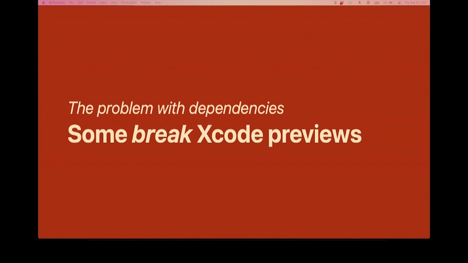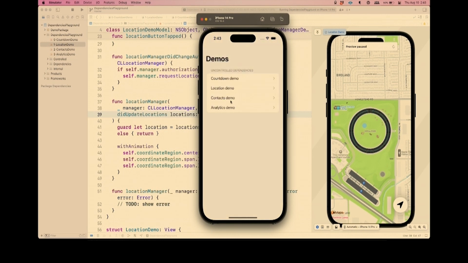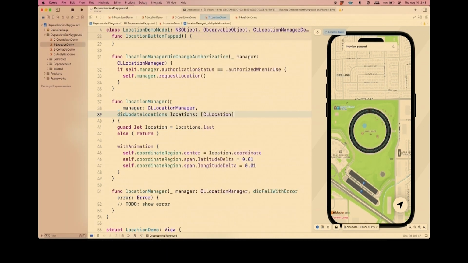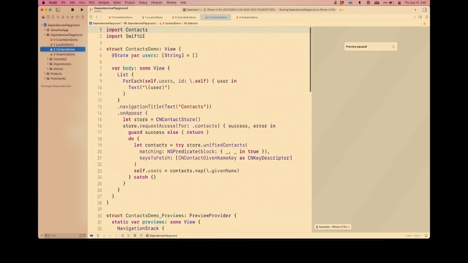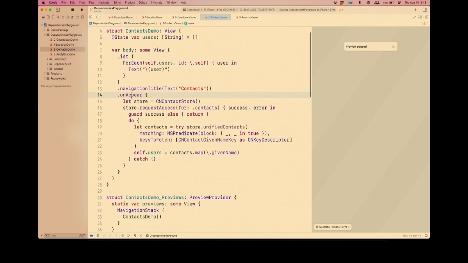I'm going to go back to our demo, and I've got a demo that does not use internet, that when you drill down to it, it asks you for access to the contacts, you grant it, and it shows the contacts from the device. And the code for this is completely reasonable. It has some local state for some users on a peer. It interacts with Apple APIs to load up some users and then slaps them into the @State, and it shows in SwiftUI. Completely reasonable. But when you run it in the preview, all right, nothing shows.